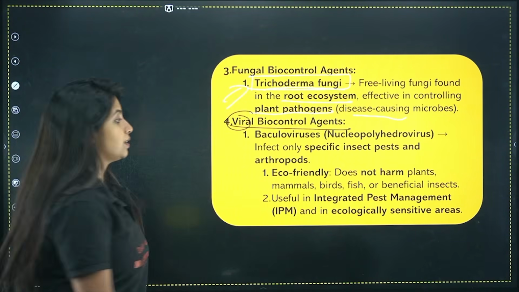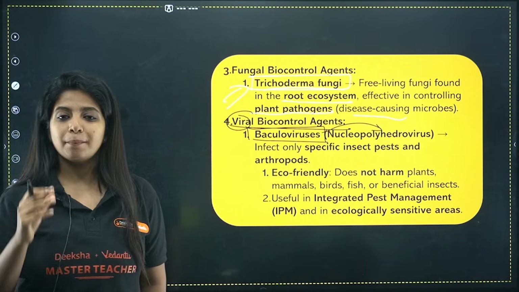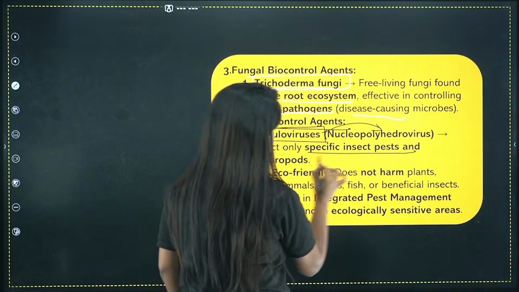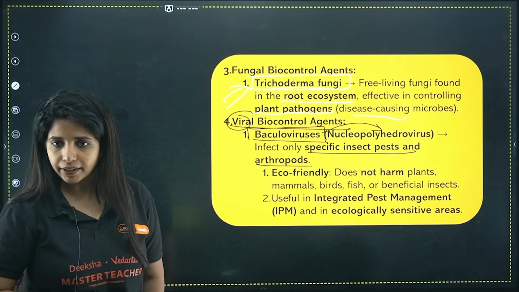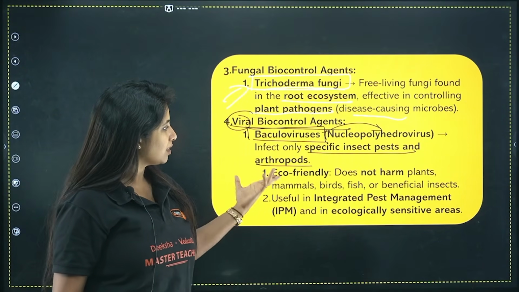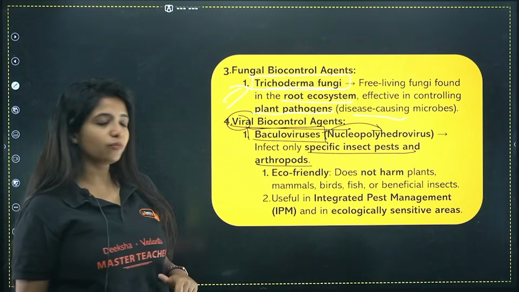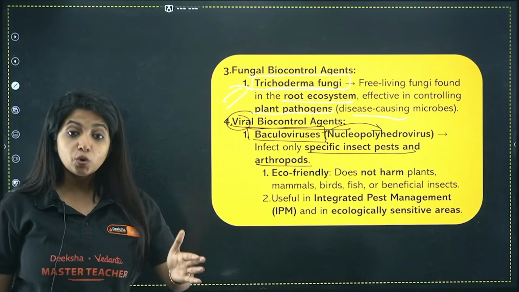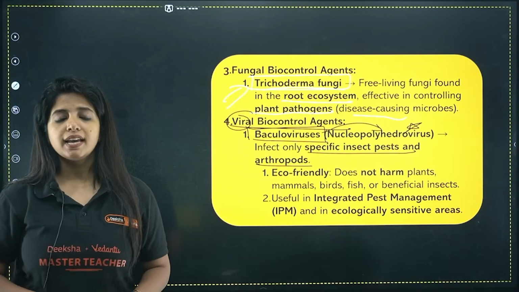And the first group of viruses is baculoviruses. They come under nucleopolyhedrovirus, and they infect only specific insect pests and arthropods. Arthropods as in basically insects and things like that, okay? So they infect only specific insect pests and specific arthropods as well. So insects come under the arthropods. It means that apart from insects, there are other things also which are being harmed with the help of baculoviruses. Okay, so virus biocontrol agent, you have example as baculoviruses. They come under nucleopolyhedrovirus. This is also a question, in which category they come under. So it is nucleopolyhedrovirus, and they are insect group specific.